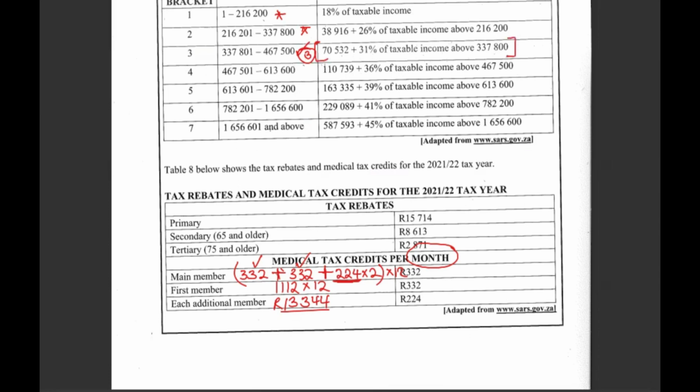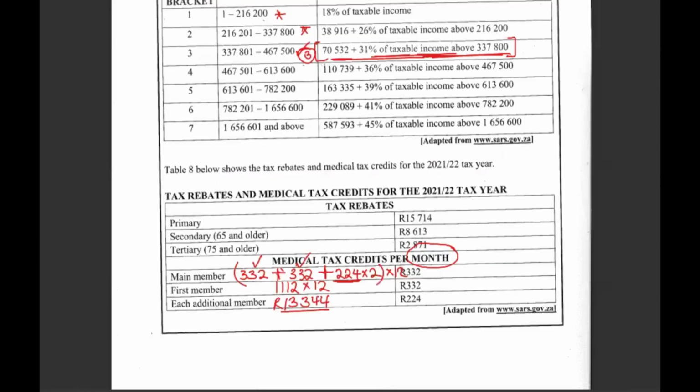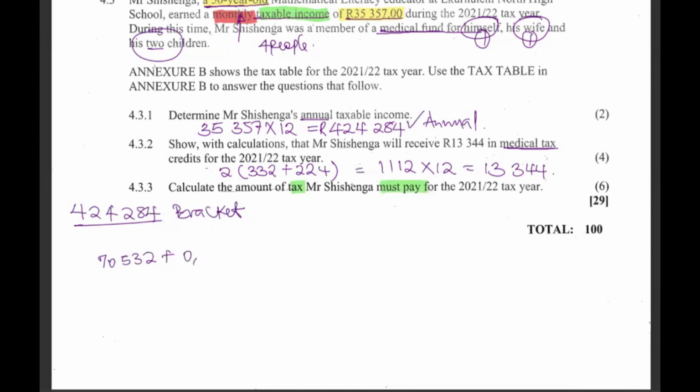So you pick this equation here, you write it on your answer sheet, whereby you shall say 75,532 plus that 1%. That 1%, I usually write it like this. Open brackets. Now, the moment you open brackets, you bring in this money. So we put this money in here.